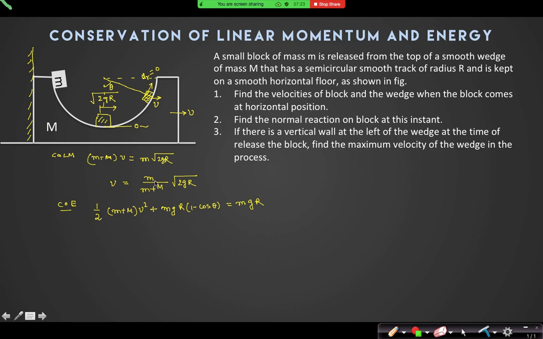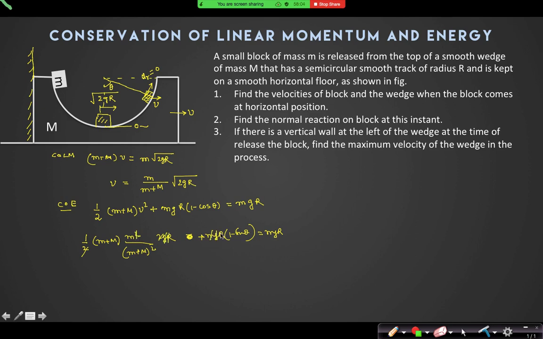If you put theta to be 90 degrees, can I find any solution for that? Suppose I input half (m plus m) into v square, which is m square by (m plus m) whole square into 2gr, plus mgr into 1 minus cos theta is equal to mgr. So mgr will get cancelled out, and 2 gets cancelled out.